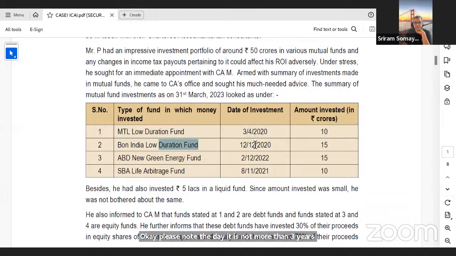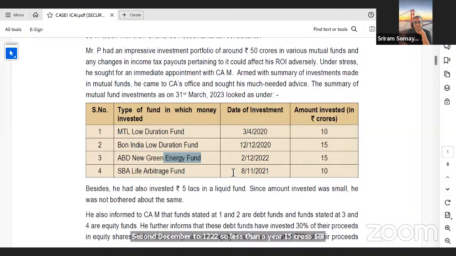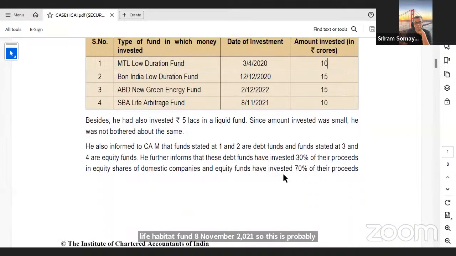Bond India low duration fund 12th December 20, again less than 3 years. ABD Green Energy Fund 2nd December 2022, so less than a year, 15 crores. SBI Life Arbitrage Fund 8th November 2021. So this is probably more than a year, but less than 3 years, 10 crores. So 10 plus 15, 15 and 10 adds up to 50 crores.